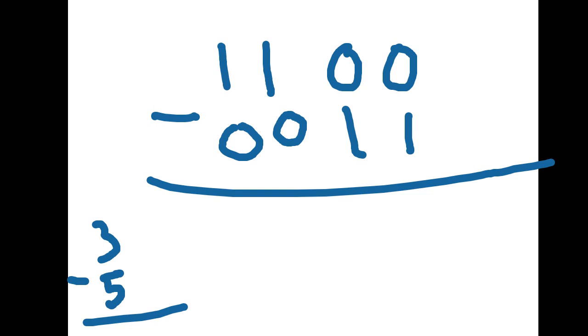Here it cannot take, so from here we will take. This one will become 0, and it will give 2 to the next one. Whenever we carry forward, it will be in the form of 2.